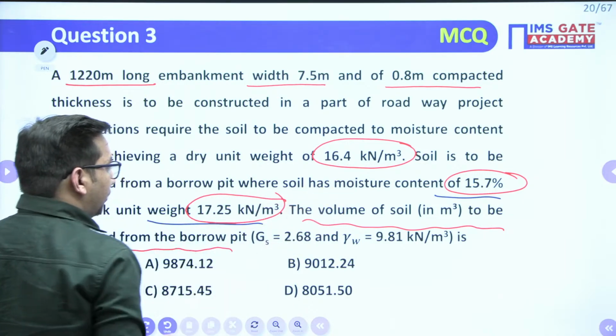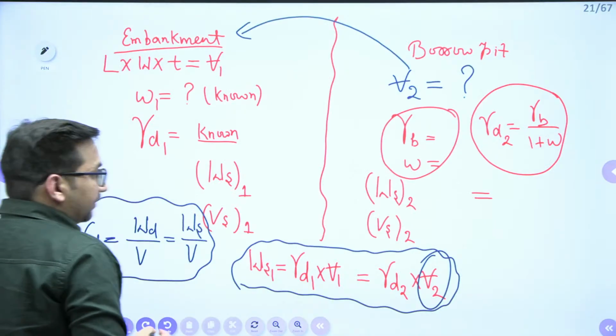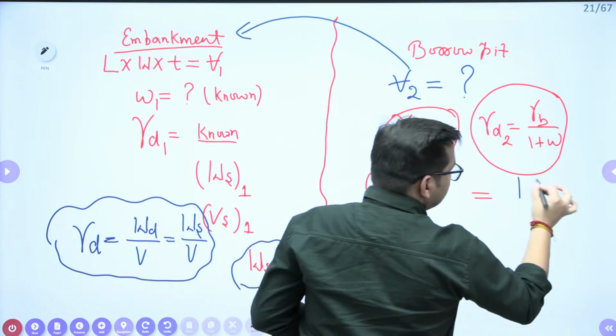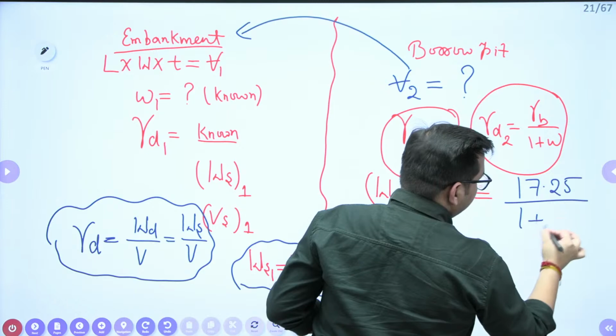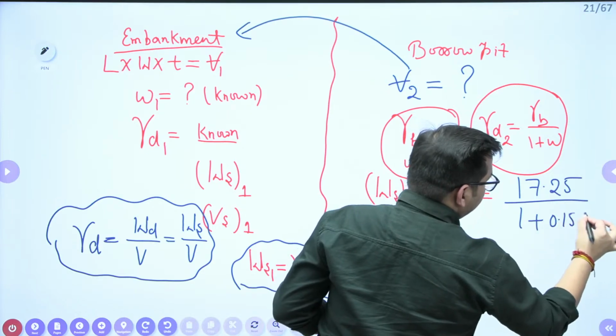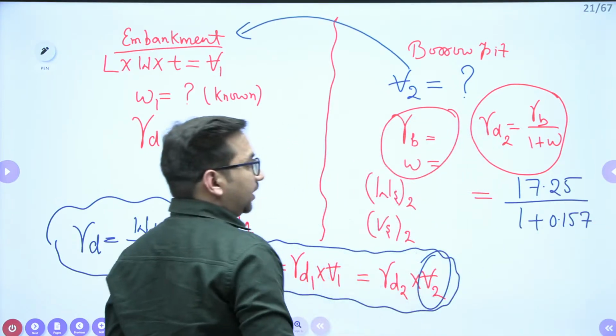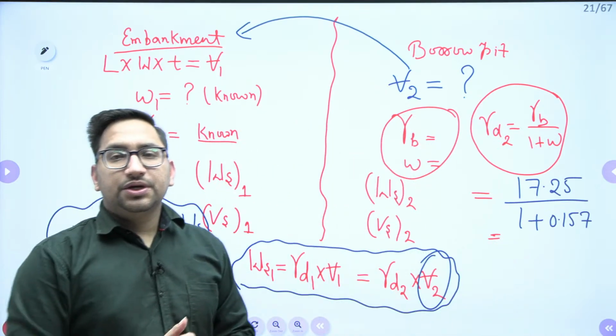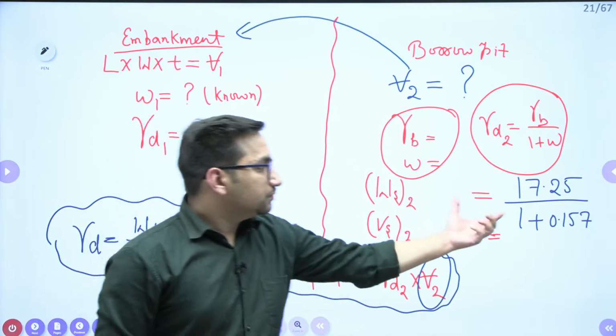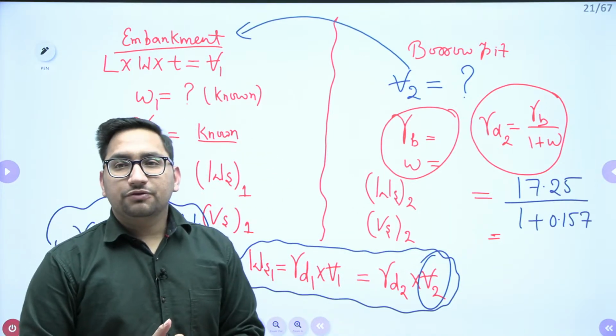17.25, and 15.7, that is 0.157. Right? Give me the value of gamma D2. Just give me the value of gamma D2. Fast.